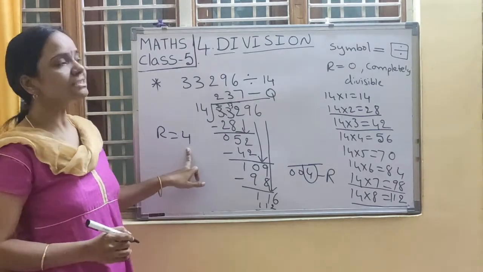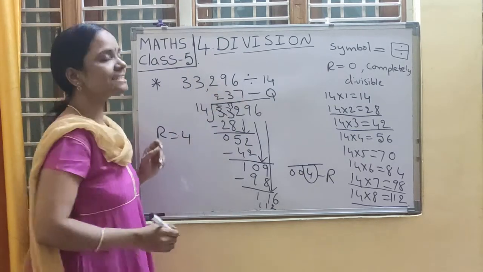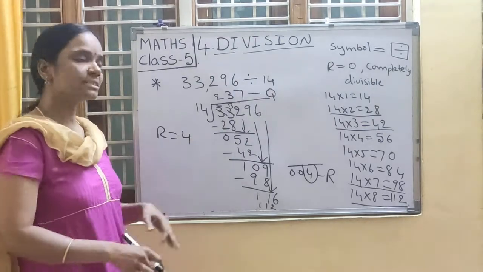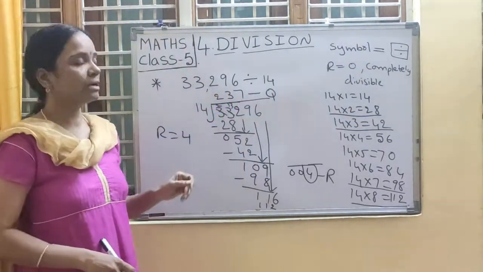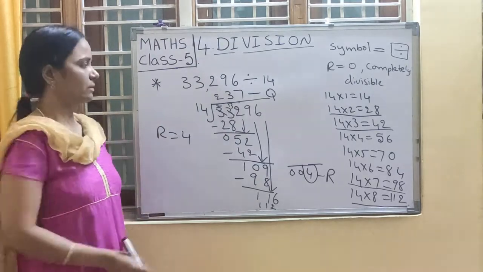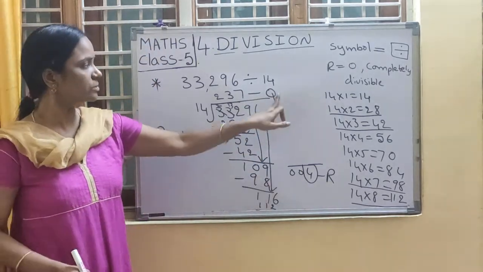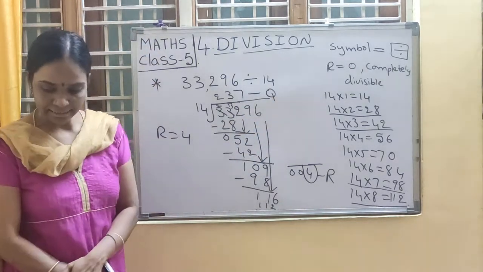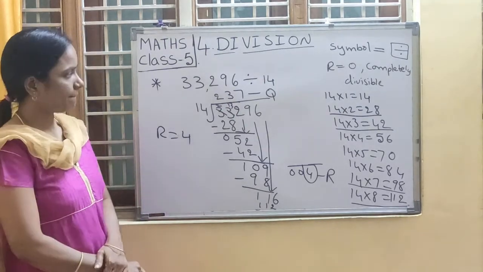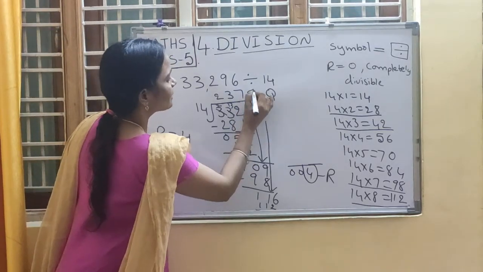If the remainder is not 0, we can say that this number 33,296 is not completely divisible by 14. The remainder is not 0. If the remainder is 0, we can say that it is completely divisible. Here it is not completely divisible. So these are the two cases that we have to identify. So this is the answer. Write down, children, the quotient and remainder. The remainder is 4, the quotient is 237. Sorry, 8 also we have to write. 14 8s are 105.